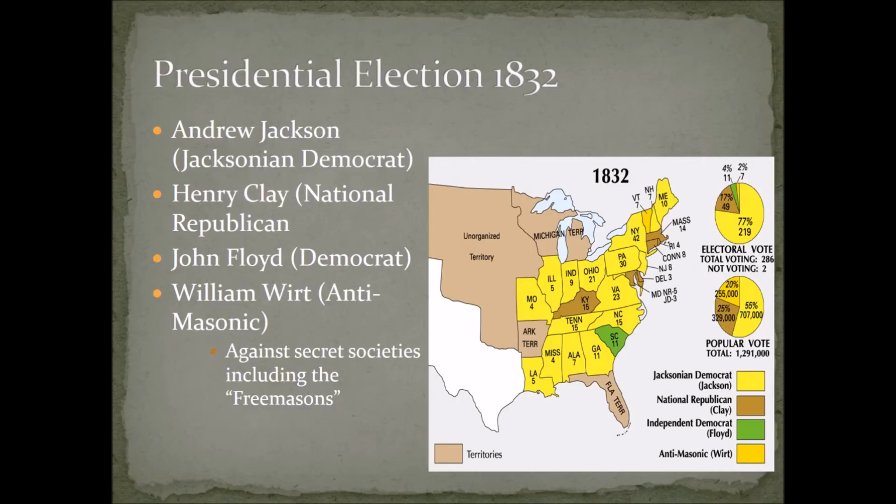During the presidential election of 1832, Andrew Jackson was the head of his new political party, the Jacksonian Democrats. Henry Clay, who despised Andrew Jackson, was opposing him as a national Republican. There were also 2 third-party candidates, John Floyd, who was a regular Democrat, and William Wirt, who was part of the anti-Masonic Party. Andrew Jackson won this election hands down.